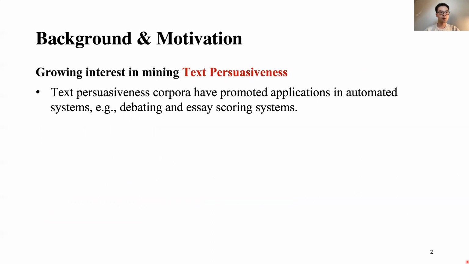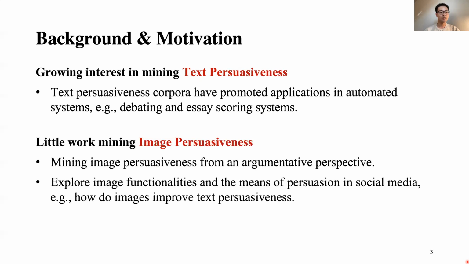We have witnessed growing interest in mining text persuasiveness. For example, text persuasiveness corpora have promoted applications in automated systems, such as debating and essay scoring systems. However, there is little work mining image persuasiveness, for example, mining image persuasion from an argumentative perspective, or exploring image functionality and means of persuasion in social media.